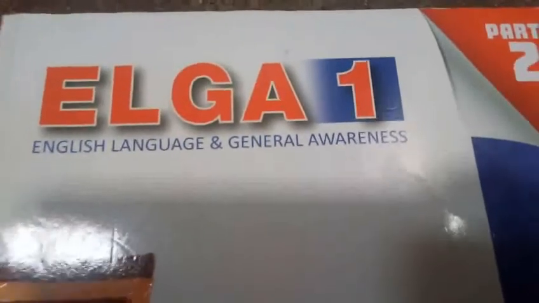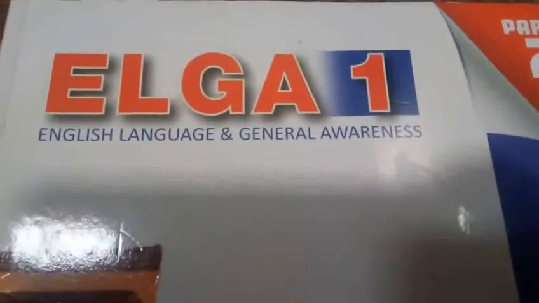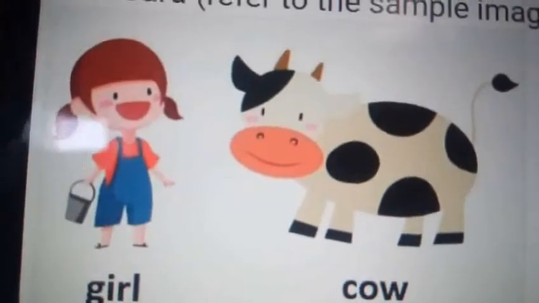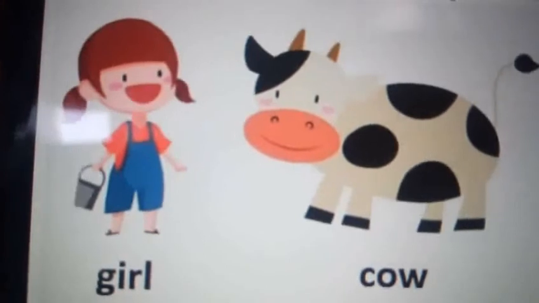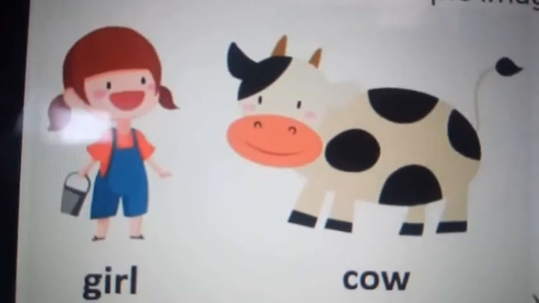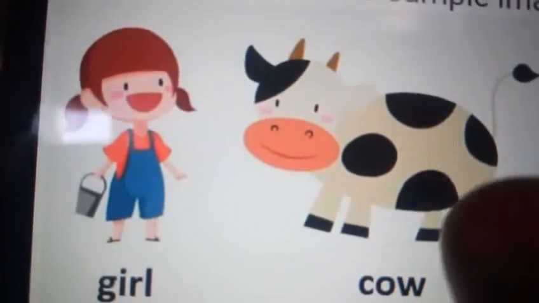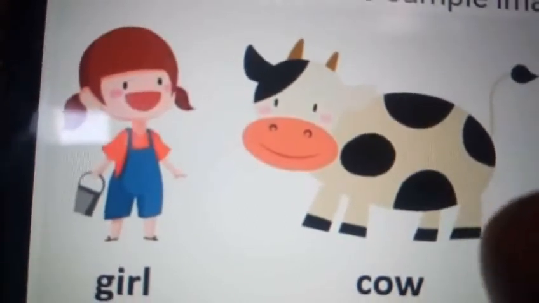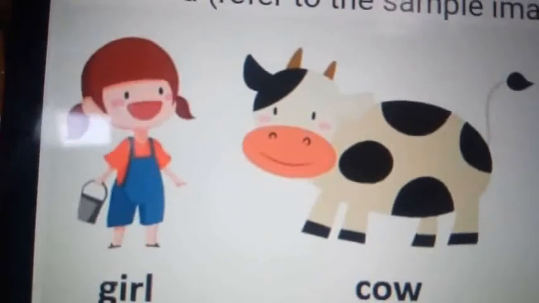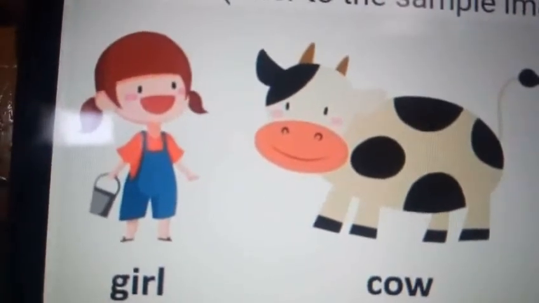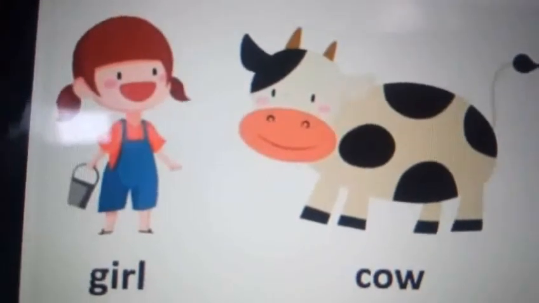Yes, I'll show the sample drawing now. See that. Girl, cow. This is the sample drawing for this, okay? So this is a cow. What does a cow give us? Milk. We should take care of the cow by giving it food, right?